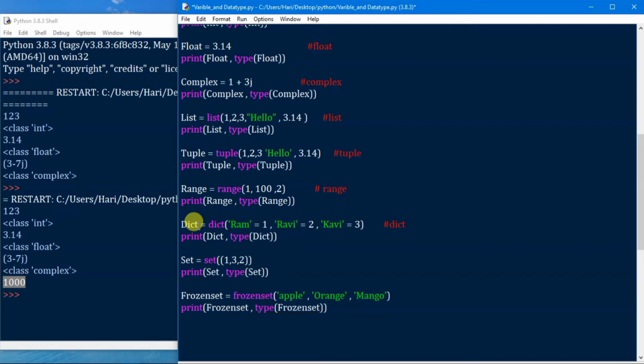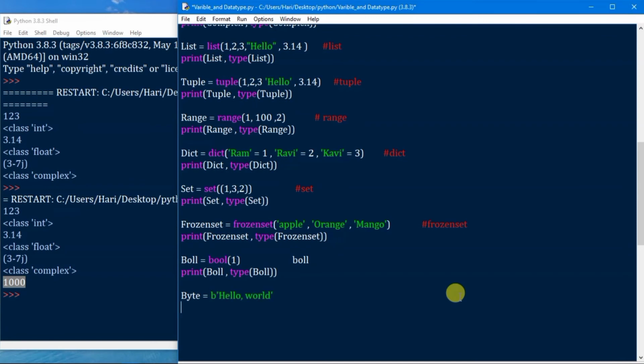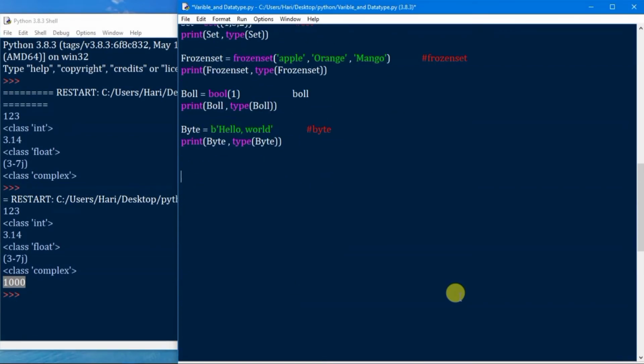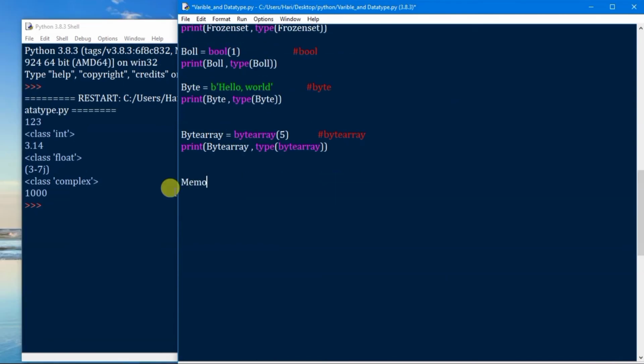frozenset of apple, orange, mango, and bool equal to bool of 1. It is a boolean data type which should return true or false. Bytes equal to b of hello world. Bytes is a data type of Python which represents a binary value of the given str data type. Bytearray is equal to bytearray of 5. It will return the byte values ranging from 0 to 4. Memoryview allows the Python code to access the internal data.